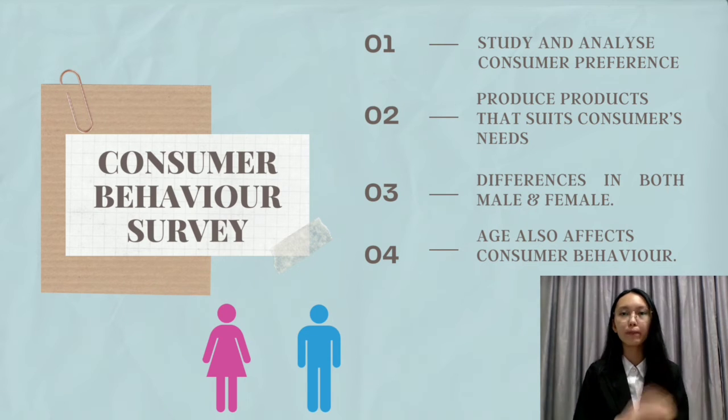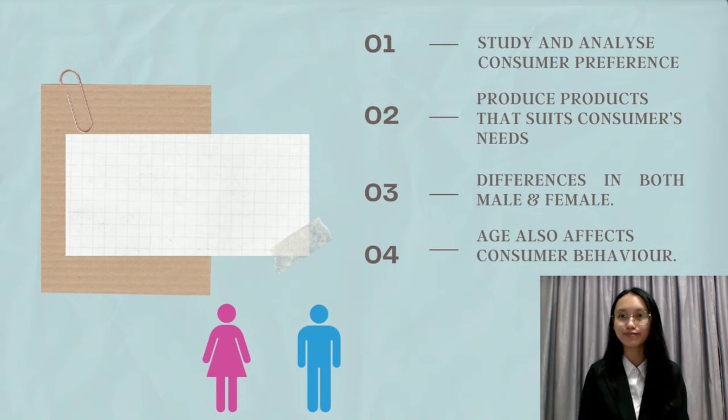Consumer behavior differs between male and female, as more male consumers buy necessities, while most female consumers buy things that they want. Age is also a factor that affects consumer behavior. For instance, youngsters tend to spend more on fashionable items and dining out as their lifestyle is active, while elderly people spend less money on items as they spend more of their time staying at home with their partner.